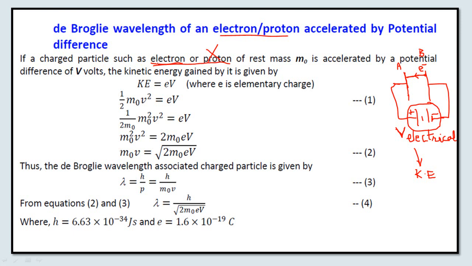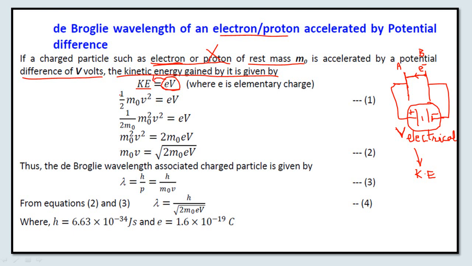So suppose there is a charged particle such as an electron of rest mass m0, and it is accelerated by a potential difference of capital V volts. Then the kinetic energy gained by it is given by kinetic energy equals small e multiplied by capital V, where small e is the charge on the electron and capital V is the potential to which it is subjected. This eV is the electrical energy which provides the necessary kinetic energy for the motion of the electron.